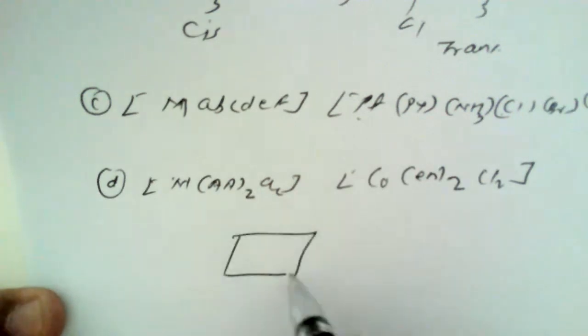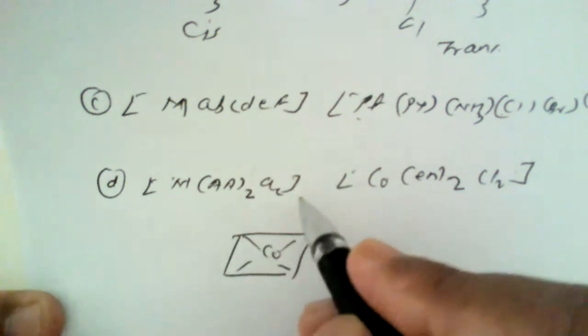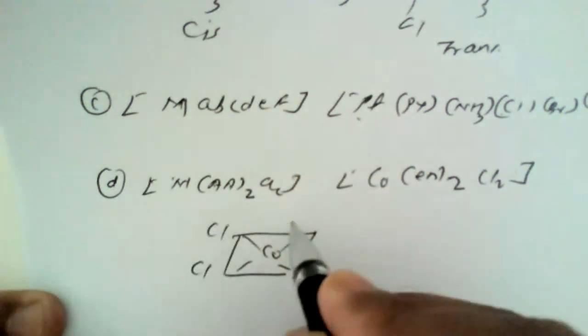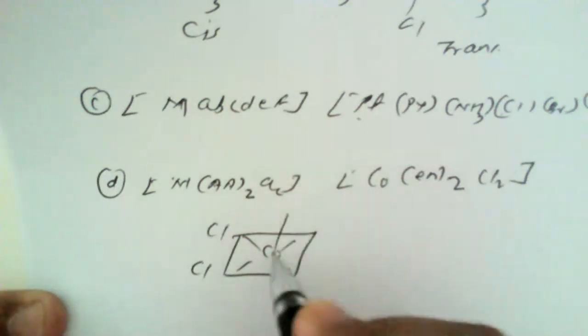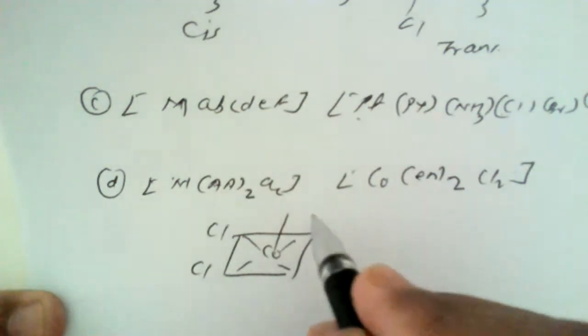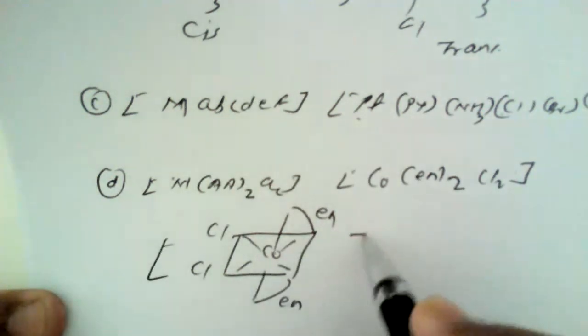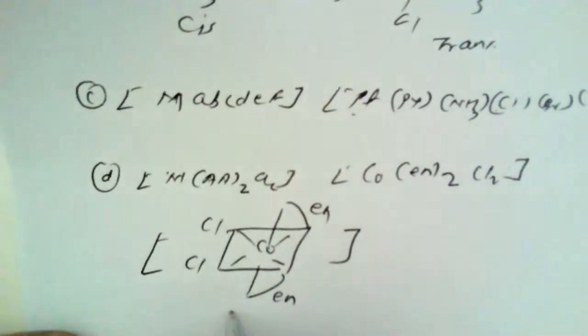Just see here, cobalt atom at the center. Now, if two chlorides are on the same side, this is ethylenediamine, en stands for ethylenediamine, and Cl2. So this is a cis isomer.